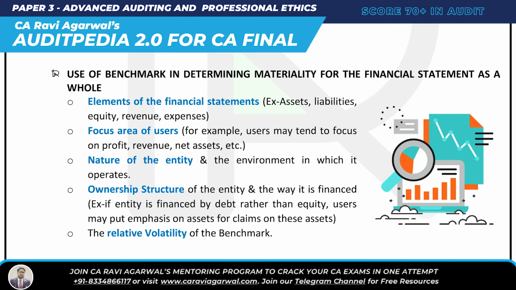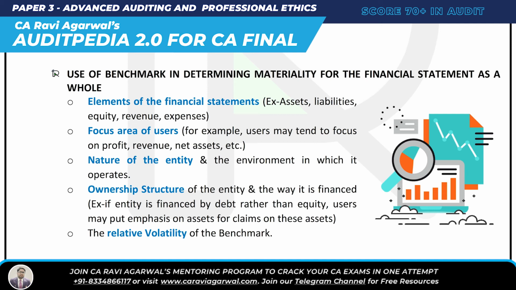You'll ask me about the uses of the benchmark in determining materiality for the financial statements as a whole. We've made a mnemonic for this. It's called VENUS. V is volatility, the relative volatility of the benchmark. E is element of the financial statement. N is nature of the entity. U is focus areas of the user, and S is ownership structure. Are you getting me? Write it down. It's not there in the book.